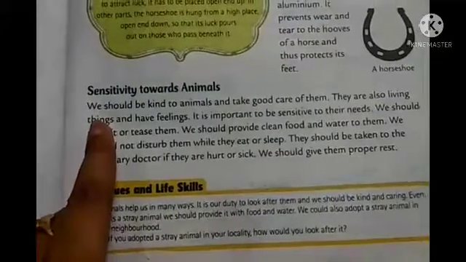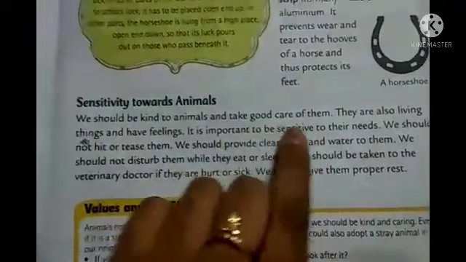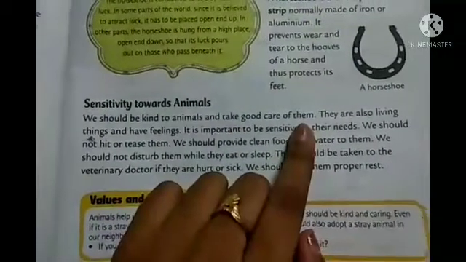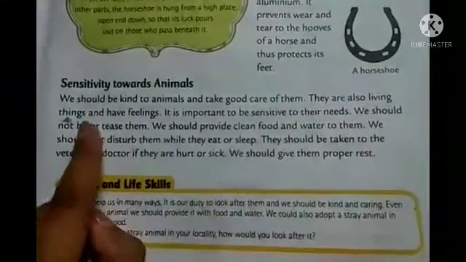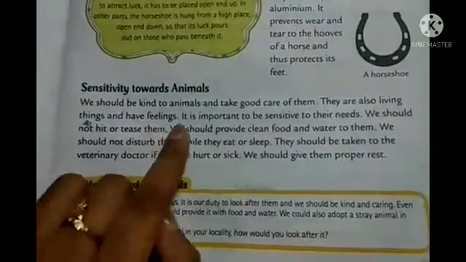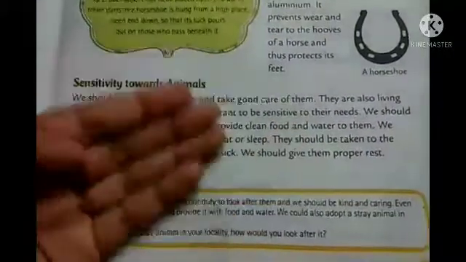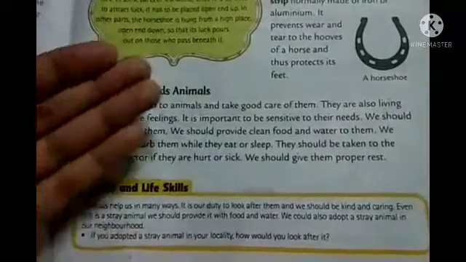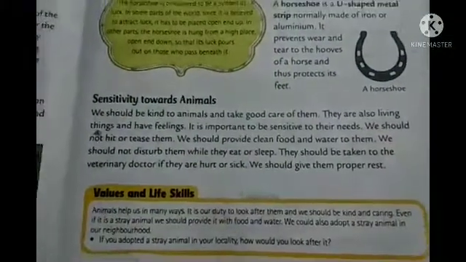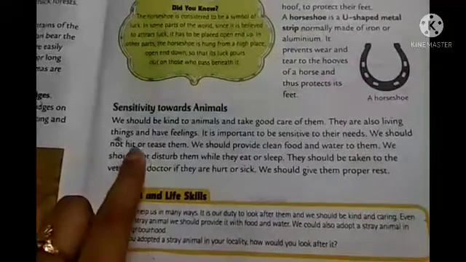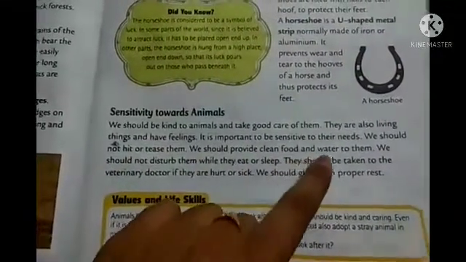Here it is given that we should be kind to animals and take good care of them. Always we have to be kind towards animals. They are also living things, and they also have feelings, right? So it is important to be sensitive to their needs. Sensitive means we should offer goodness and kindness towards them. So we should not hit or tease them. As I told you, we should not hit and tease them. We should provide clean food and water to them.